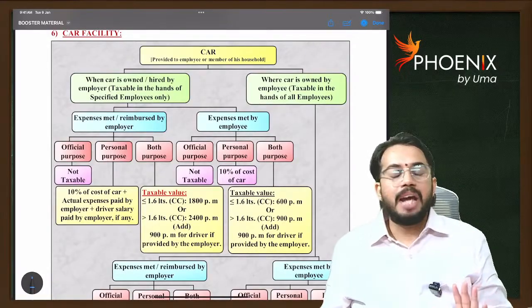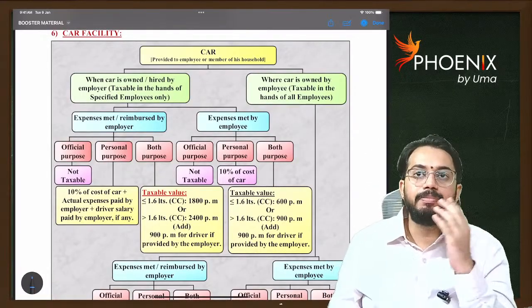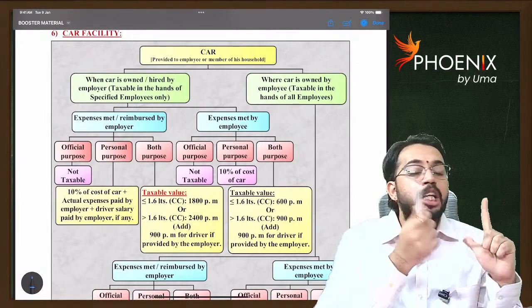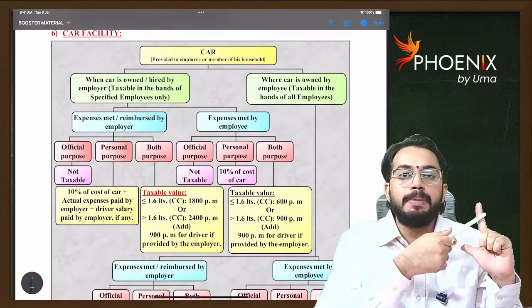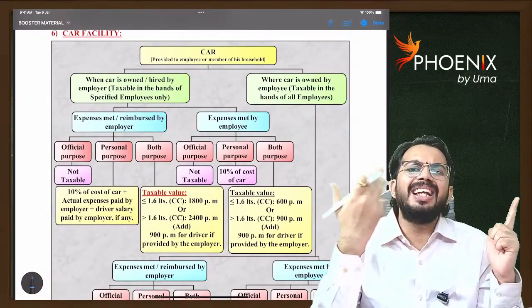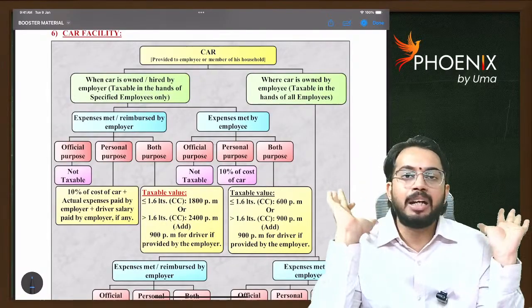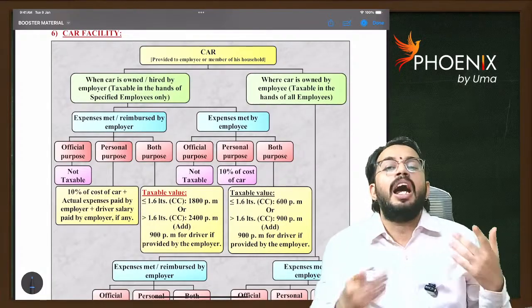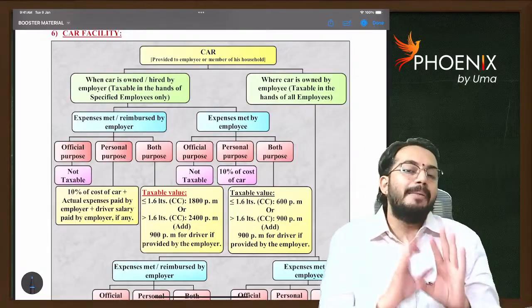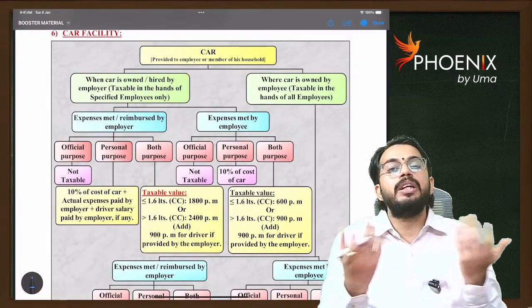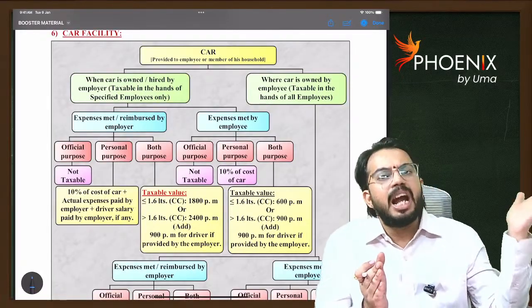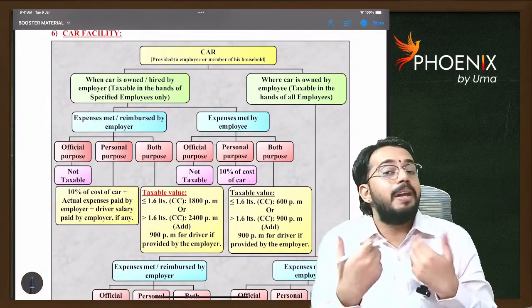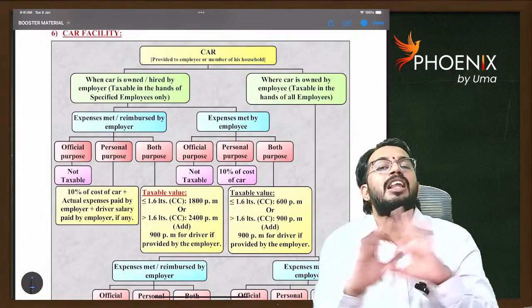Car facility, I will explain in a very simple way. If the car is owned by the employee, and expenses like petrol expenses and maintenance expenses are also paid by the employee, then there is no benefit received by the employee. Am I correct or not? I own the car, I am paying petrol bills, I am paying maintenance bills, I am using the car for my personal purpose and for office purpose, I am using the car for both purposes. Did I get any amount from the employer? I did not get any amount from the employer. In that case, no benefit is received by me. In this case, nothing is taxable.